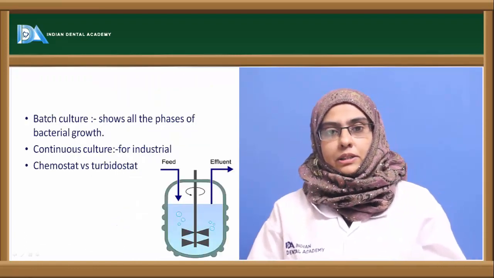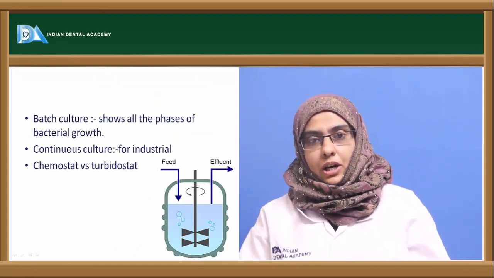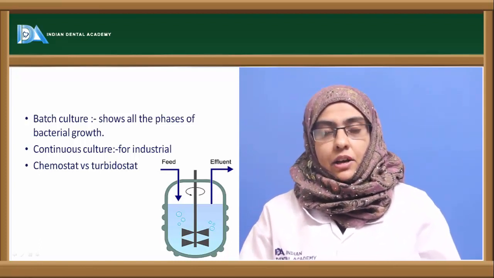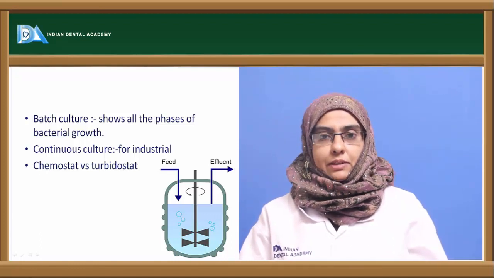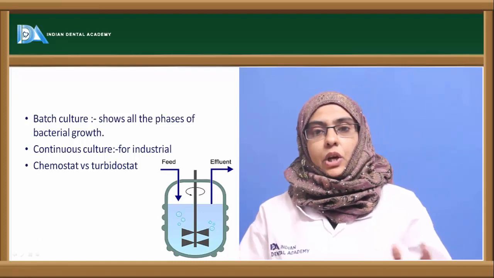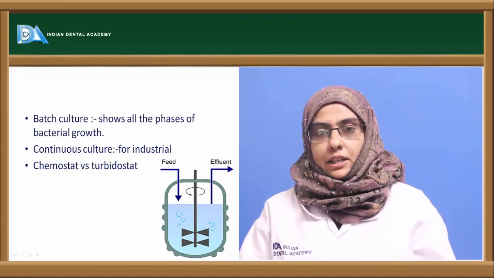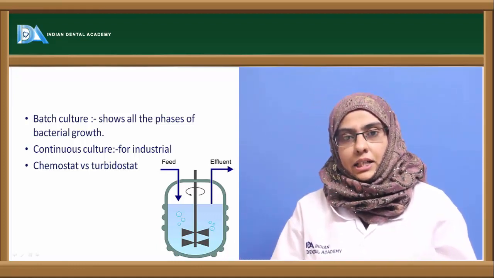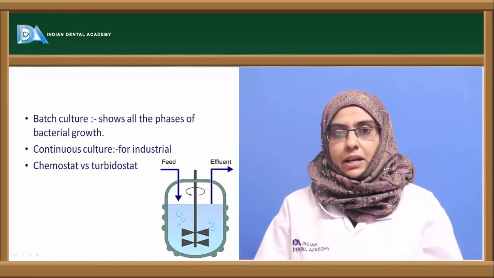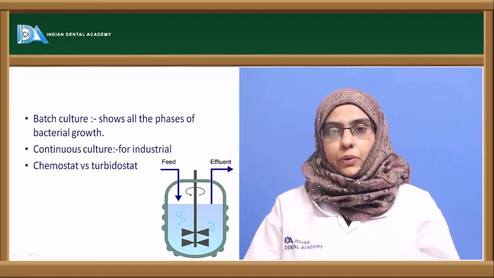So the generation time of the organism varies from one organism to the other organism, one species to the other species, one genera to the other genera. Some organisms have a shorter generation time. For example, E. coli, which takes about 20 to 30 minutes to divide into two. That is the shortest generation time. Whereas some organisms take about hours, some organisms even take about days as their generation time. For example, leprobacilli divides in 20 days. That is the generation time of leprobacilli is 20 days.